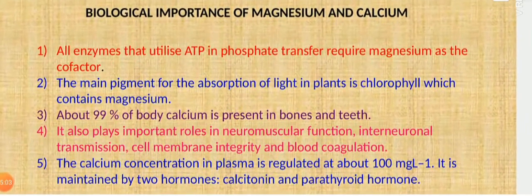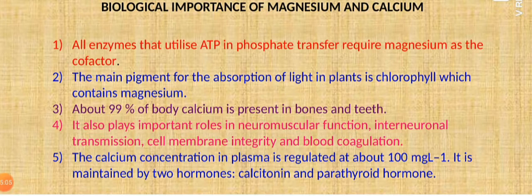Now coming to the biological importance of calcium and magnesium. You go through the biological importance of calcium and magnesium. You know it is used in the ATP cycle. It is used as a pigment. Magnesium is present in the form of a pigment in chlorophyll, which plays an important role in photosynthesis.